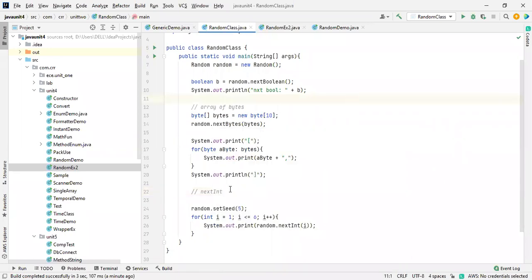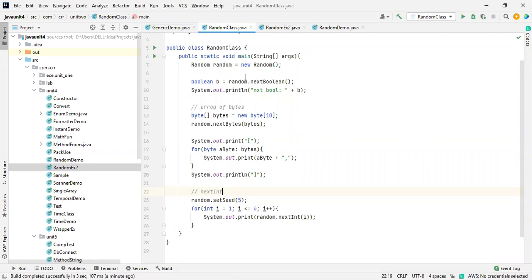So if they ask you about this, what to write, in the sense, you are supposed to write about random. Directly they will ask about random. Because you are first years, right? And in your syllabus, according to your prescribed textbook, they given only random and observer and observable. So this is all about the random and its methods, which are very easy for us from an understanding point of view.